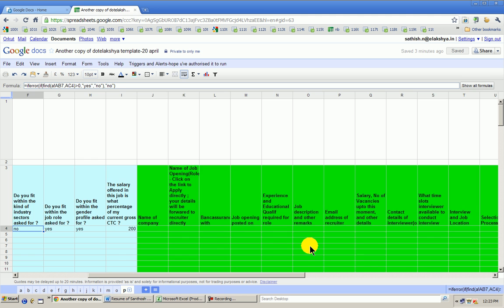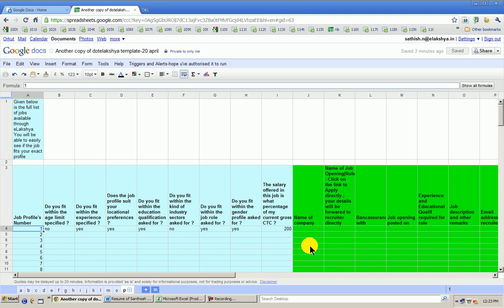So green will be information. Don't look at this in light blue to see if the job fits your requirement. As you use it, you will become more and more clear with it. But this is an important thing we have put as far as the .elakshya file is concerned.